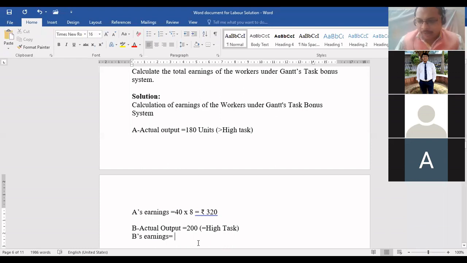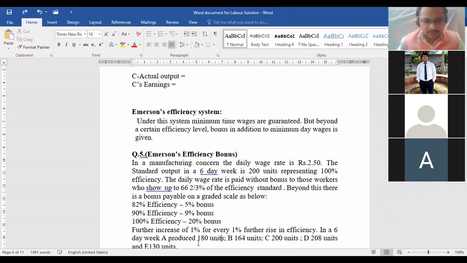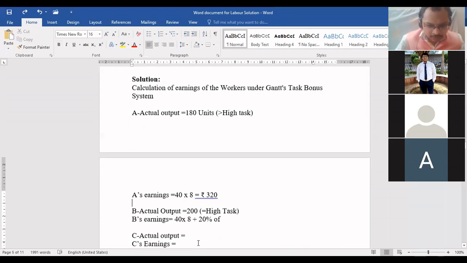So, how will we calculate the wages for Mr. B? 40 multiplied by 8 plus 20% of 320. Tell me how much. 384.